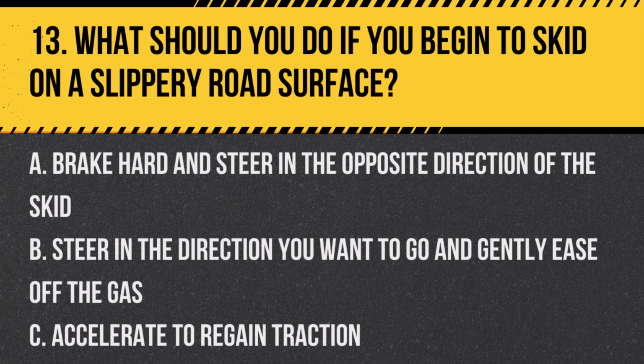Question 13. What should you do if you begin to skid on a slippery road surface? A. Brake hard and steer in the opposite direction of the skid. B. Steer in the direction you want to go and gently ease off the gas. C. Accelerate to regain traction. Answer: B. Steer in the direction you want to go and gently ease off the gas. This helps regain control of the vehicle during a skid by aligning the tires with the direction of travel.